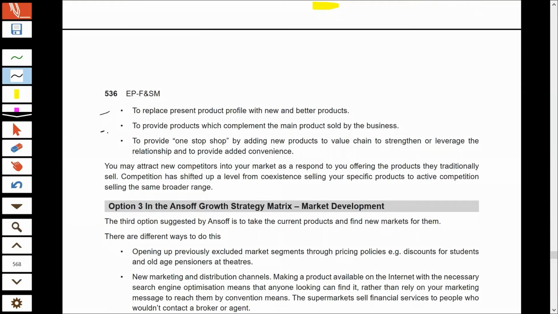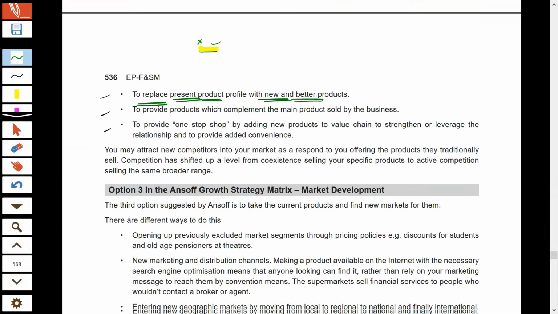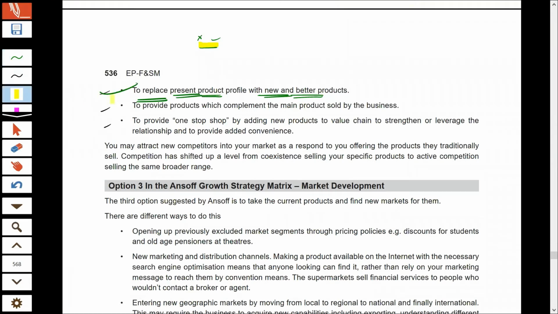Here also you can opt for three methods through which product development could be successful. In the same market, you can persuade your existing customers to stop buying your existing product and try your new product. That way you can replace your present product with your new and better product. So the company may modify the existing product and replace it with a new and better product, which is more worthy in the eyes of customers. That way product development is possible.